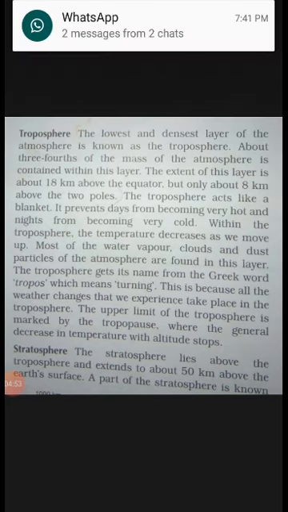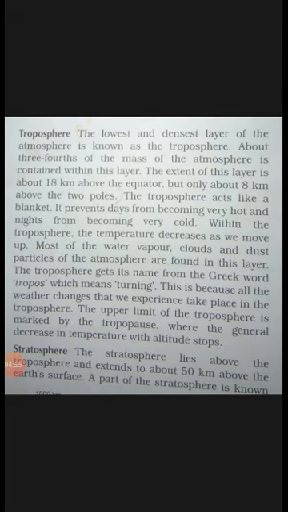As it has a maximum concentration of ozone in the atmosphere, we can call this layer the ozonosphere. After this ozone layer we can see the mesosphere. The mesosphere lies above the stratosphere, and it extends about 80 kilometers.